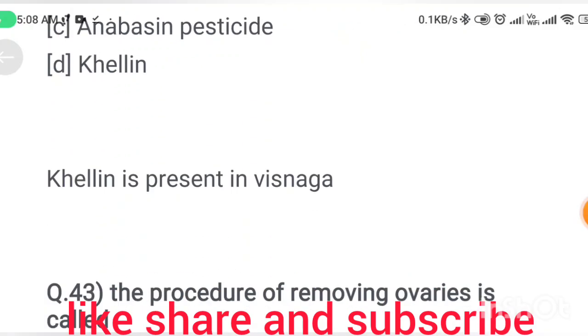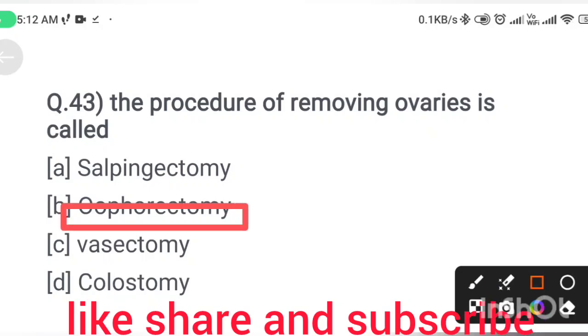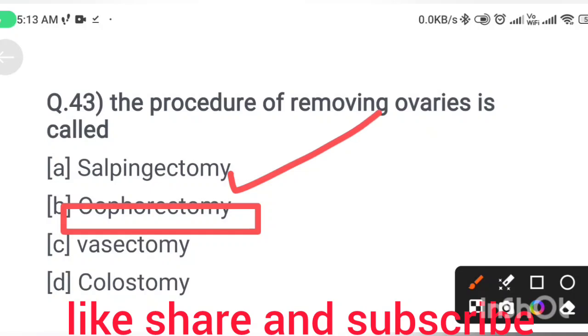Next question. The procedure of removing ovaries is called option A, salpingostomy. Option B, oophorectomy. Option C, vasectomy. Option D, colostomy. Correct answer is option B, oophorectomy. Salpingostomy is the surgical process that removes one or both fallopian tubes, and vasectomy is a surgical process that prevents pregnancy by cutting the vas deferens.